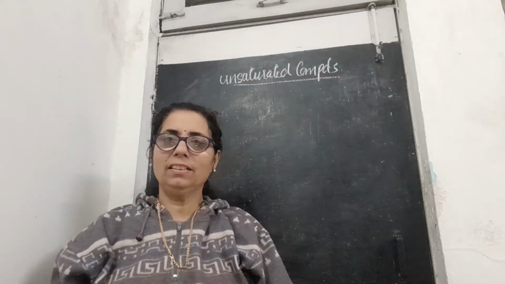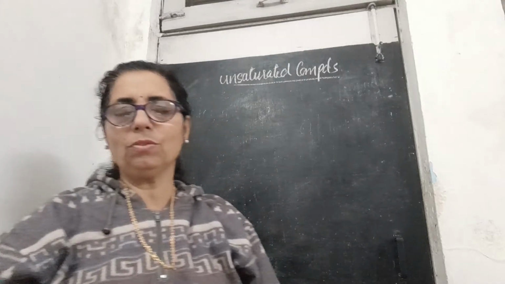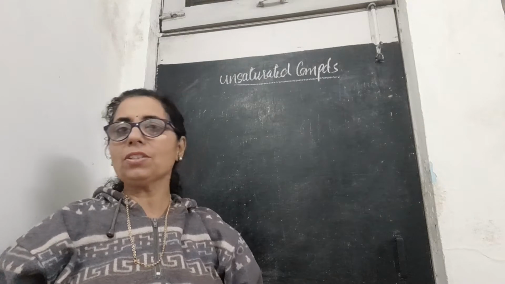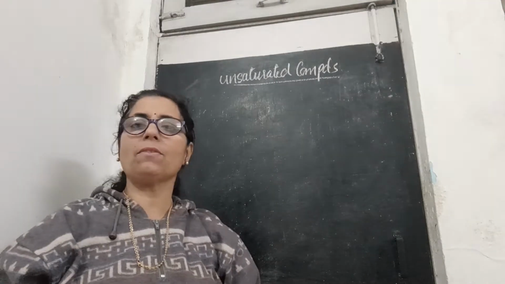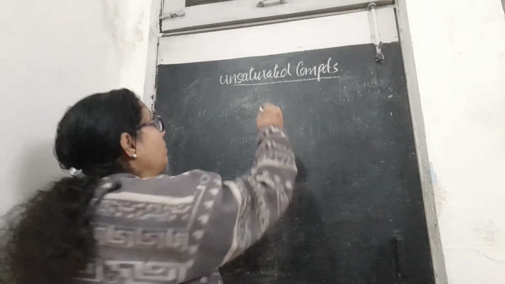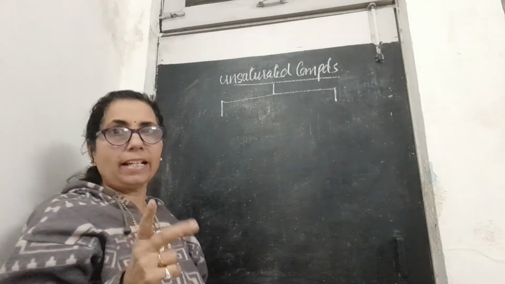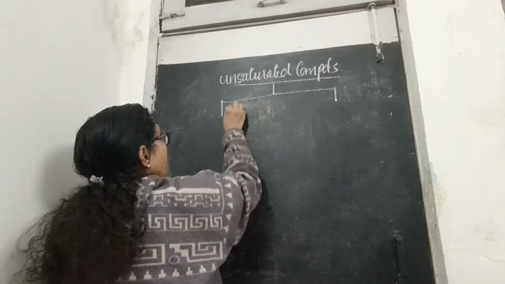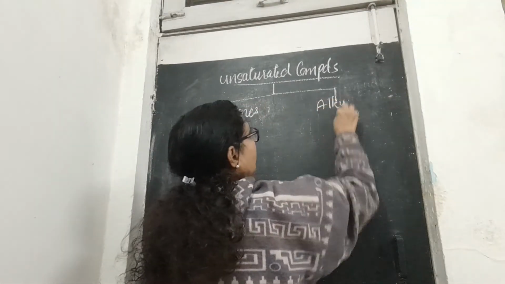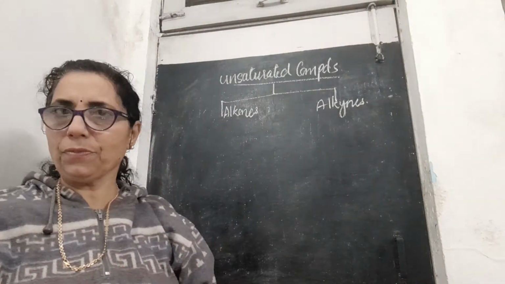Good morning, children. Today in this session, I am going to explain the unsaturated compounds, which are a continuation of the saturated compounds that we have already studied under the name of alkanes. These unsaturated compounds are divided into two types that I have already mentioned: alkenes and alkynes.